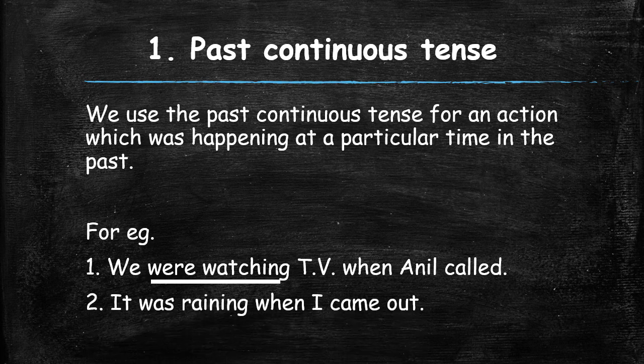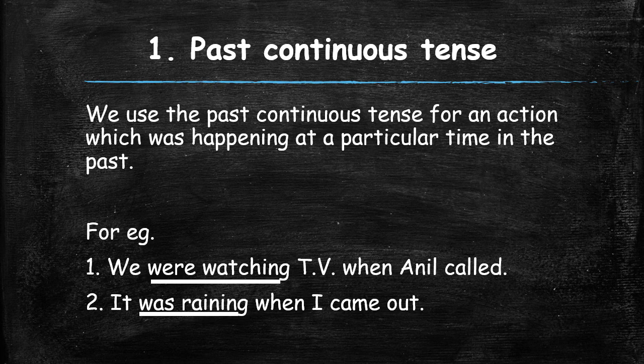Second sentence, it was raining when I came out. Now, in this sentence, the act of rain was done in the past. So, was raining is the verb. But it is in the past continuous tense.